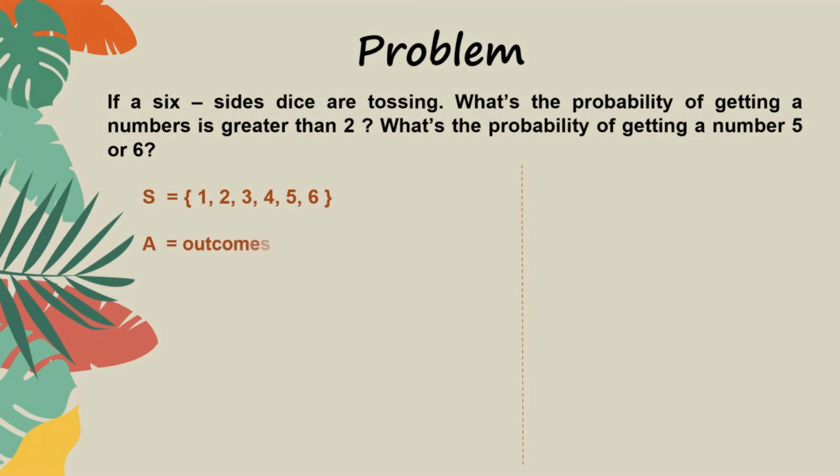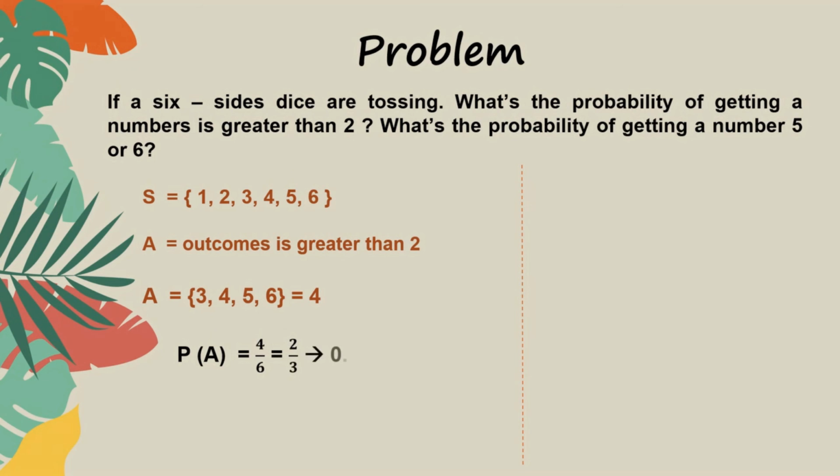Now the probability of getting a number greater than 2: there are 3, 4, 5, and 6 as possible outcomes. So we have 4 favorable outcomes out of 6, and 4 over 6 as a decimal is basically 0.667. So this is approximately 66.7%.